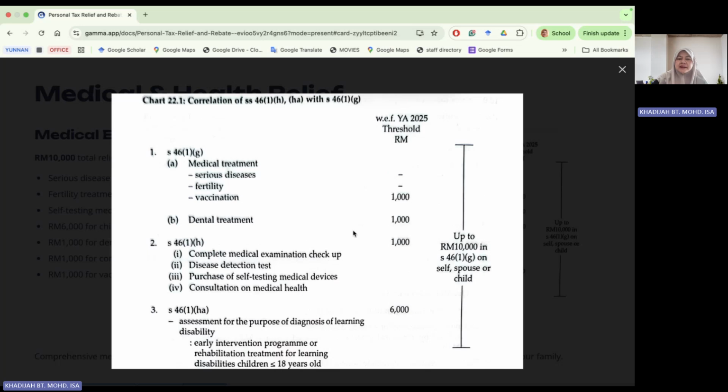But some of these expenses, for example, for vaccination, your dental, complete medical checkup, and assessment, there's a limit that you can claim up to 1,000, or in this case, for self-diagnosis or learning disability, the maximum is 6,000 ringgit. But everything here is limited to 10,000 ringgit.